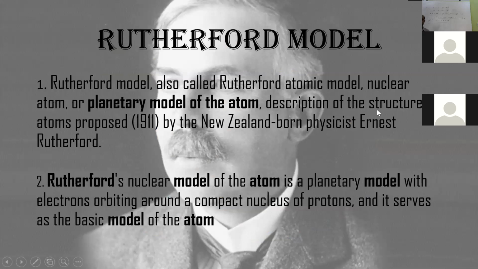Rutherford model. The Rutherford model, also called the Rutherford atomic model, nuclear atom, or planetary model of the atom, is a description of the structure of the atom proposed in 1911 by the New Zealand-born physicist Ernest Rutherford. Rutherford's nuclear model of the atom is a planetary model of electrons orbiting around a compact nucleus of protons, and it serves as the basic model of the atom.